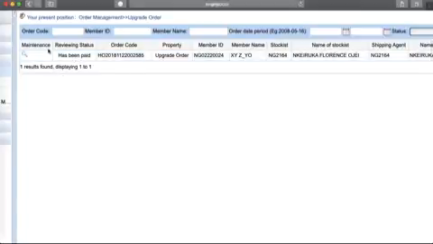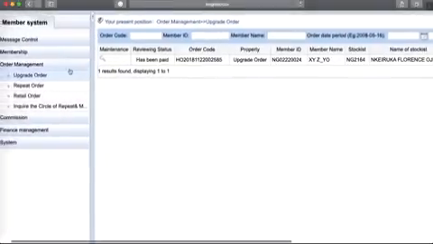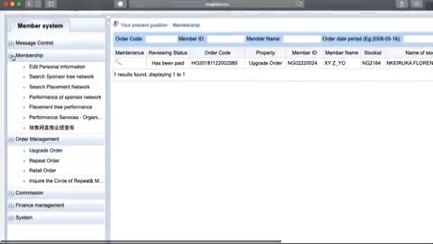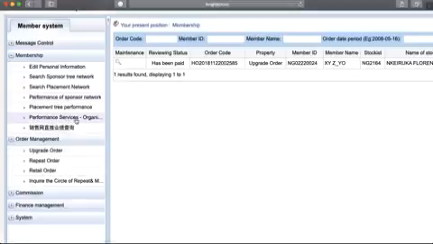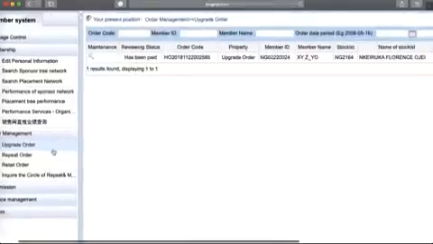And what do you have here? Reviewing status. It says has been paid. If this order has not been confirmed, you will see here yet to be paid. So if you go to a stockist and you buy something and it's not showing under your membership, not showing in your performance, come here and click on your upgrade order and check whether it has been entered at all.